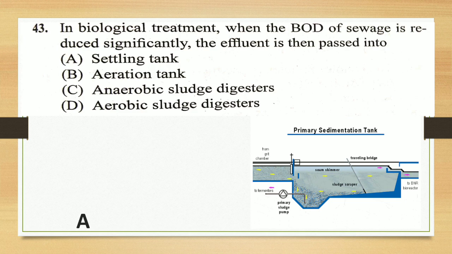So here BOD, as we know, is the amount of oxygen required to oxidize the organic matter by the microorganisms present in 1 liter of the water. So the pollutant has been removed by the microorganism, in simple words.